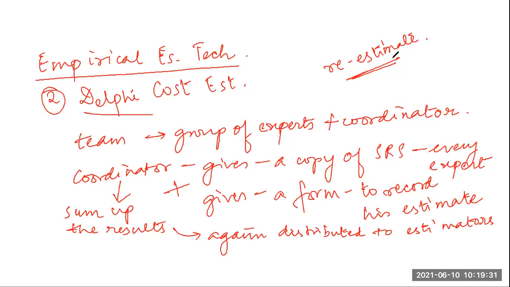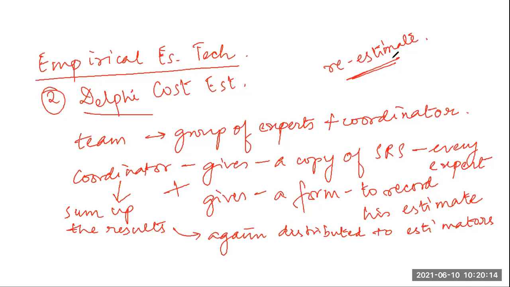The purpose behind this restriction of discussion is that if any discussion is allowed among the estimators, then many of the estimators may easily get influenced by some assertive estimators who may be more experienced or more senior. He will say, I am more senior, I have more knowledge, you follow this. And others who are timid will say, okay, fine, he has more knowledge, I will redo my work. So due to this, so that no such influence is there, discussions are not allowed.